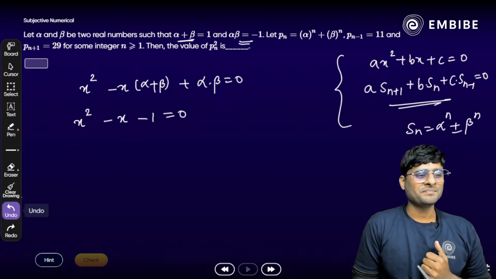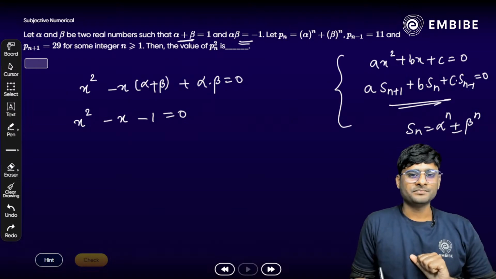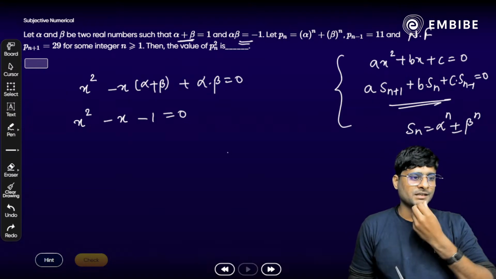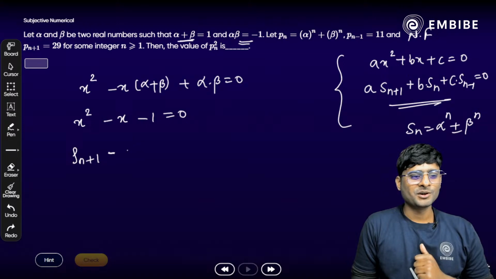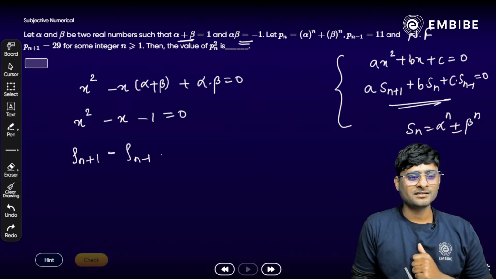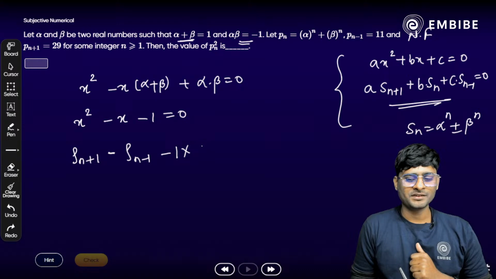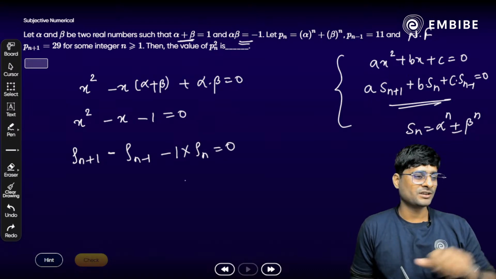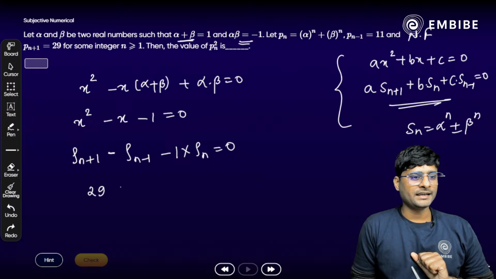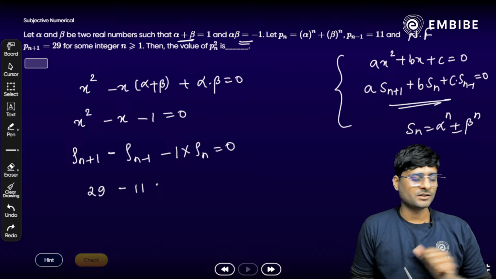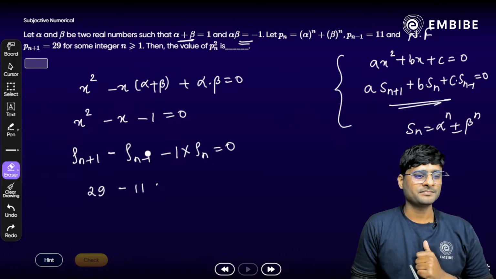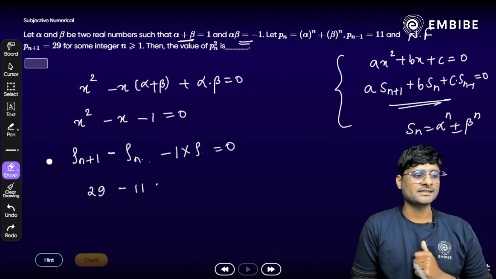Okay, now focus on x here. X is a root, so apply Newton's formula. Yes, we have to apply just the Newton formula here. X square is what? That should be rho n plus 1 minus rho n minus 1 minus 1 times what? That should be rho n equal to 0. Now try to substitute the value here. 29 minus 11 and then rho n plus 1. Okay, all right, that is correct.